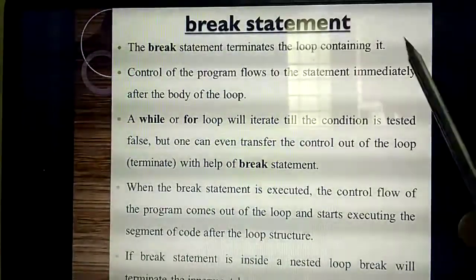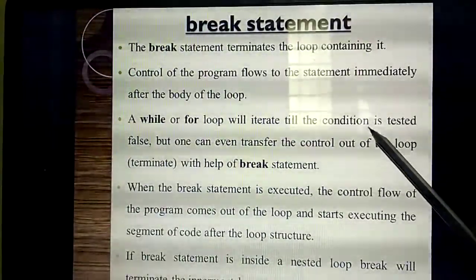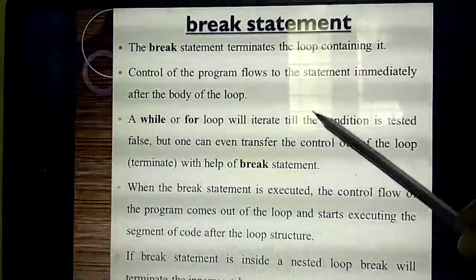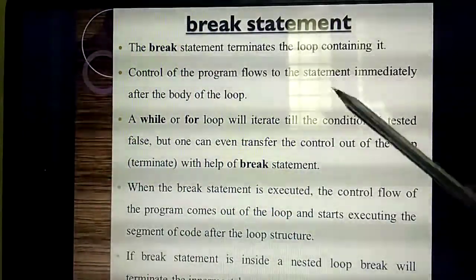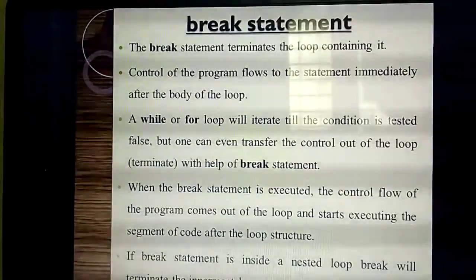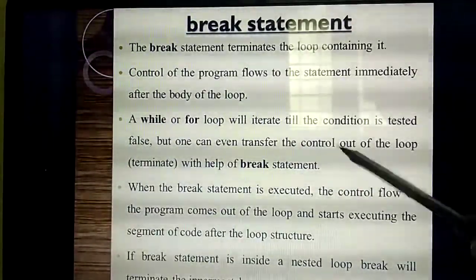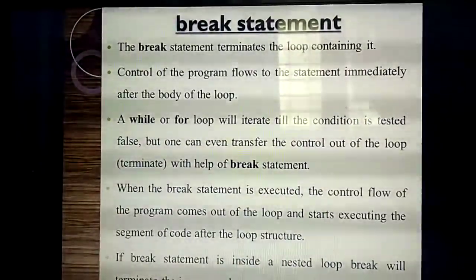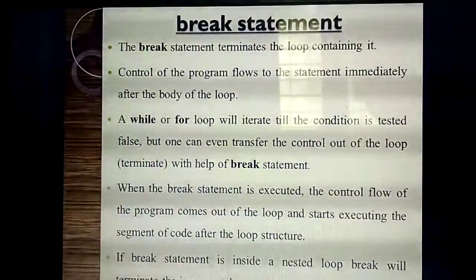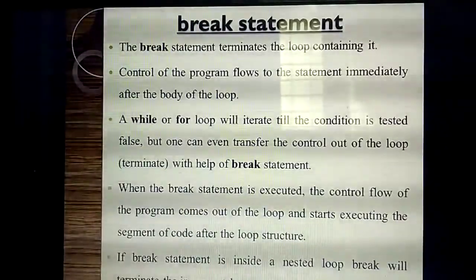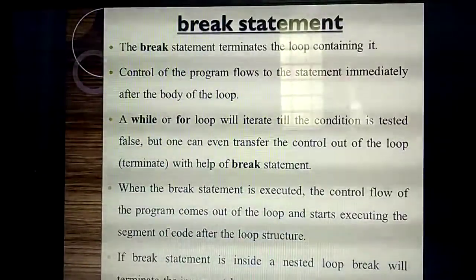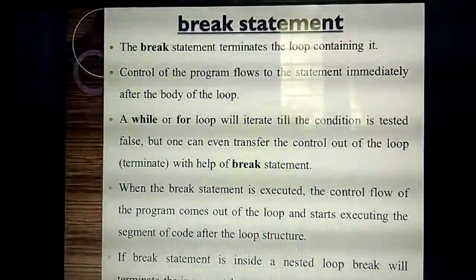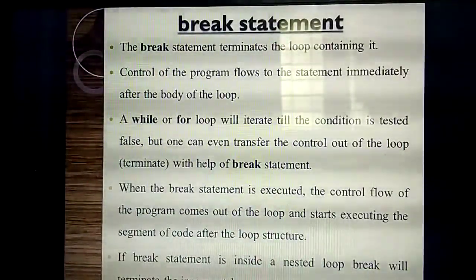Understand? That is what they are giving. Instead of testing, until the condition is tested false, the while loop or for loop will iterate. But in the case of the break statement, it is not like that. The control will transfer outside the loop. If the break statement is inside a single while loop or for loop, no problem, it will directly come outside of the loop.